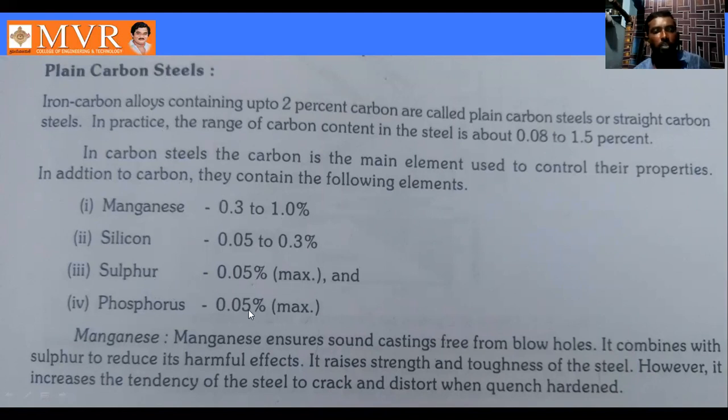And phosphorus, 0.05% is the maximum. So these are the elements in plain carbon steel. What elements are we adding? Carbon plus alloying elements. So these are the alloy elements.